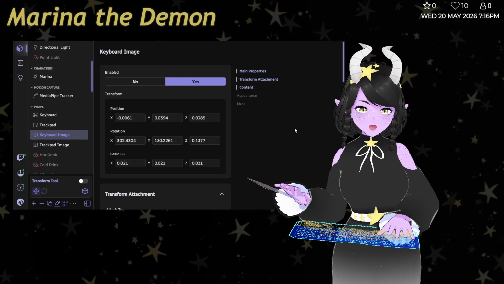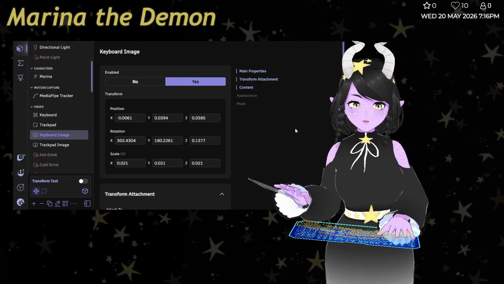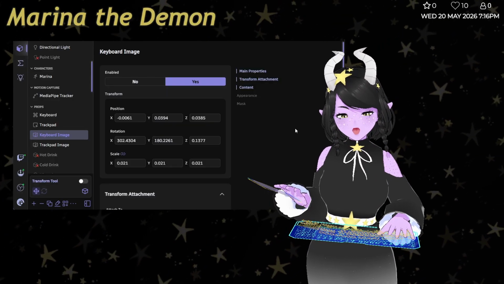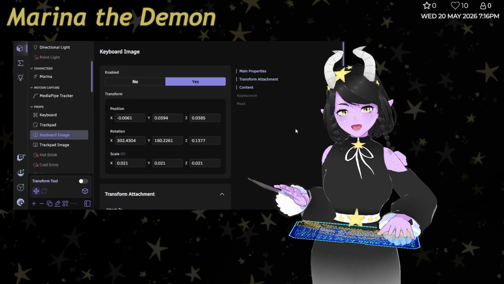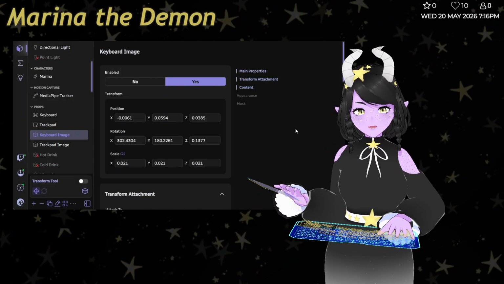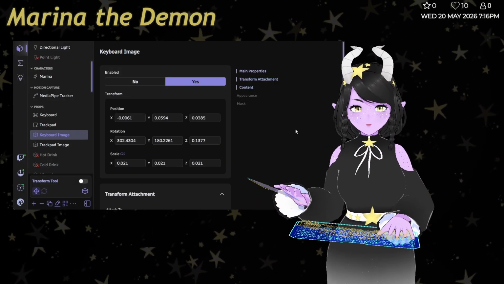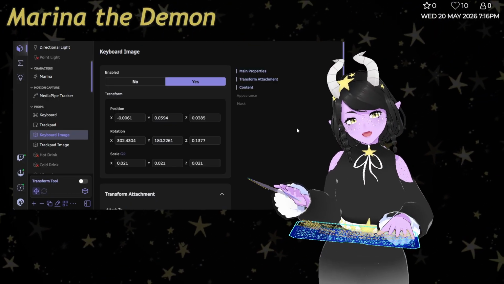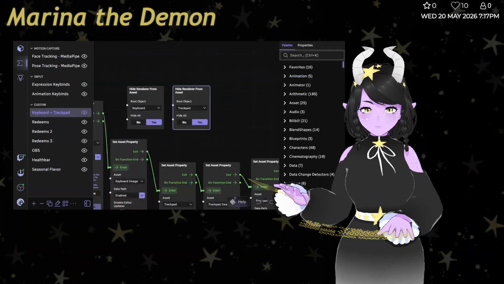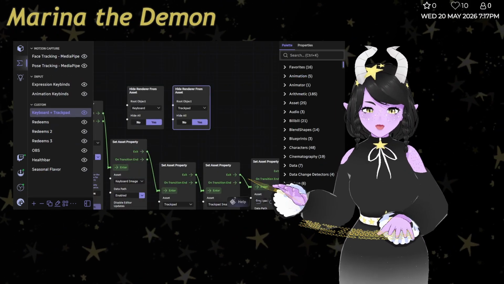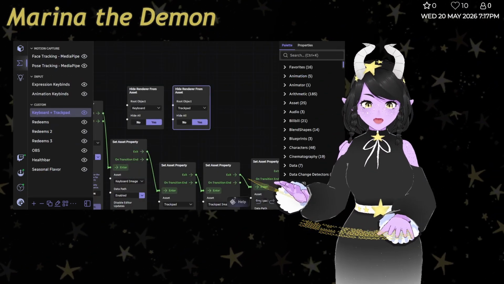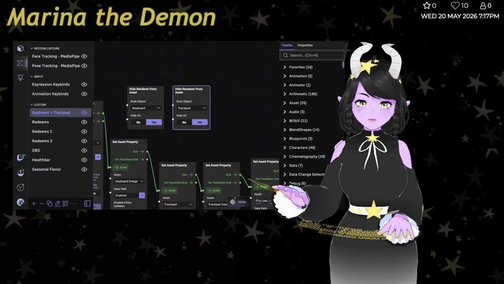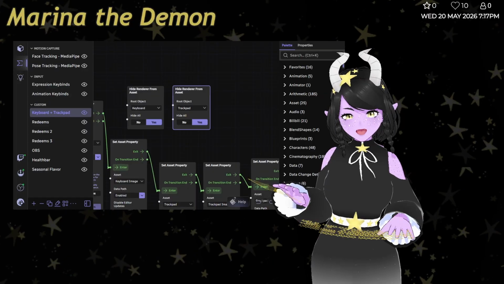What I ended up doing was I just Google searched keyboard layout and ended up making a keyboard in Clip Studio where I just placed a bunch of keys that I liked the shape of, roughly in the placement of where the real-world keys are, on a new layer, of course, and then just deleted the keyboard layer beneath it. So if you'd noticed, mine are all star-shaped keys, which obviously goes better with my aesthetic than a blue hologram. Again, you can go crazy with this, it really doesn't matter.